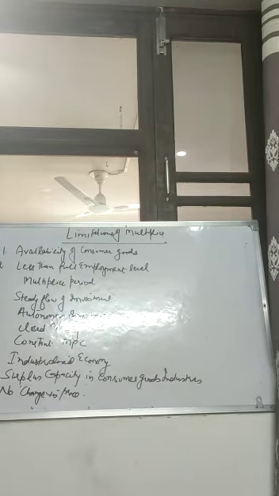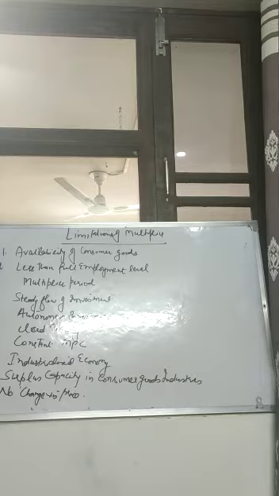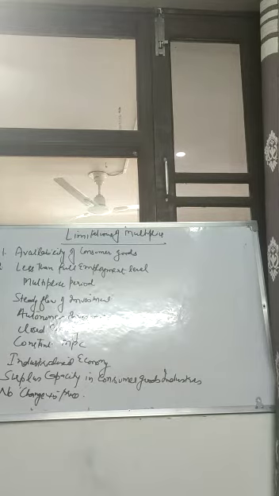Then sixth point is a closed economy. Another assumption of multiplier is that it will work only if the economy is closed. That means there is no import and export in the economy. But it is not possible in the real world. We have to depend upon other economies, because every country is not self-sufficient, so that they need not depend upon any other country. So whenever import and export take place, definitely it will create a problem for the investment in the country, and definitely the income will also be impacted with the same.